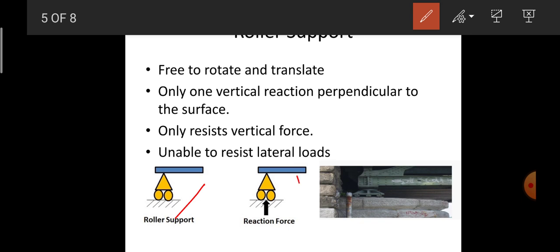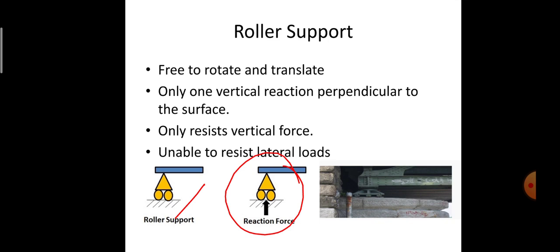If we convert that into the free body diagram, it is converted as one vertical force which is perpendicular to the surface. These are the supports which only resist the vertical loads and are unable to resist the lateral loads.